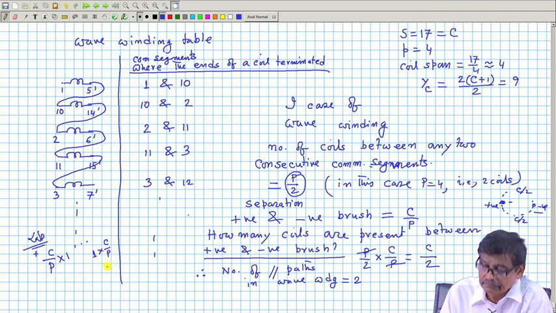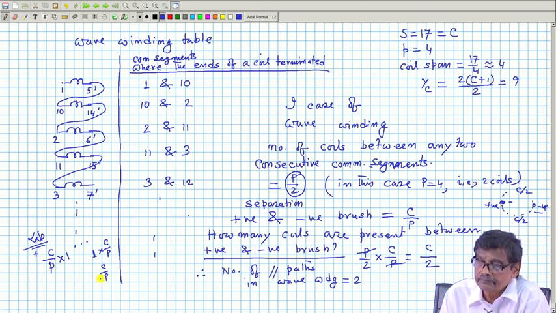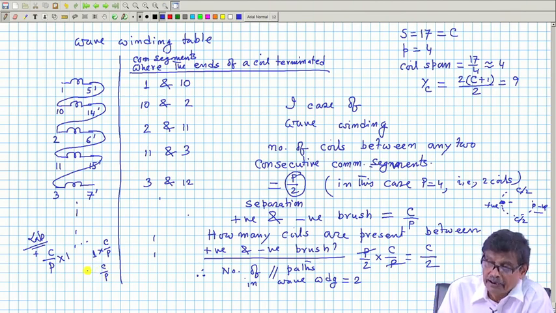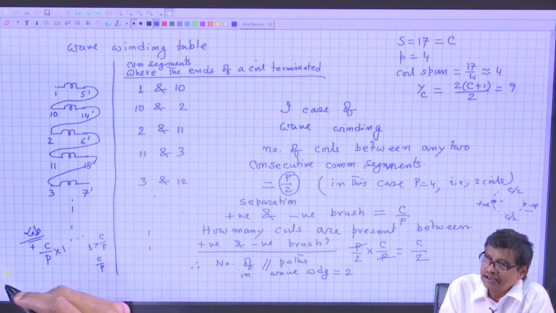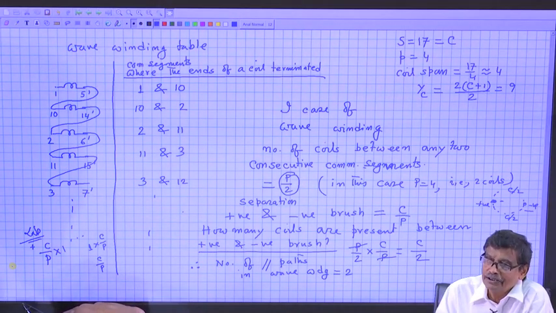Then the positive and negative brushes in a lap winding armature will divide it unevenly. On one side there will be C by P coils and on the other side C minus C by P coils.